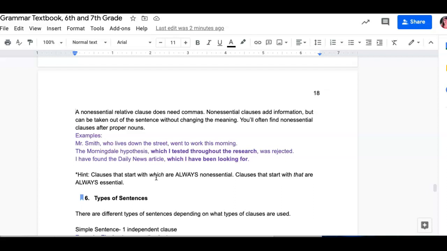So if you have a clause that starts with which, like you see here, "which I tested throughout the research," "which I have been looking for," you need commas on either side of them. For "who lives down the street," you just have to look at the situation and see if it's essential or non-essential. In this case, it was non-essential, so again I put commas around it. All right, so we're going to do some practice with punctuating our sentences, now adding this piece in as well. We'll do some practice just with this too.